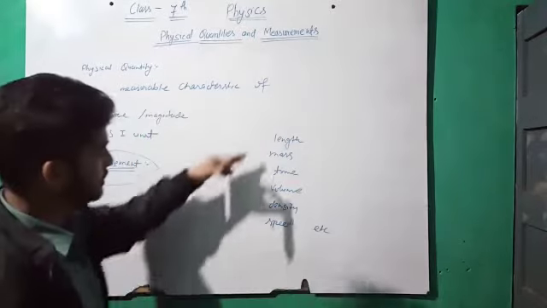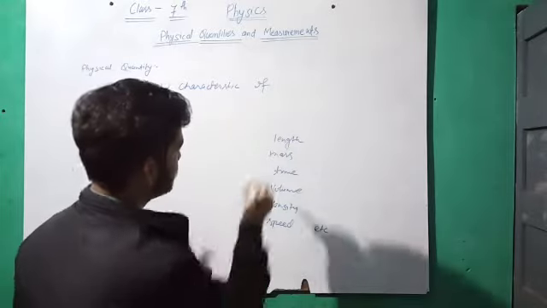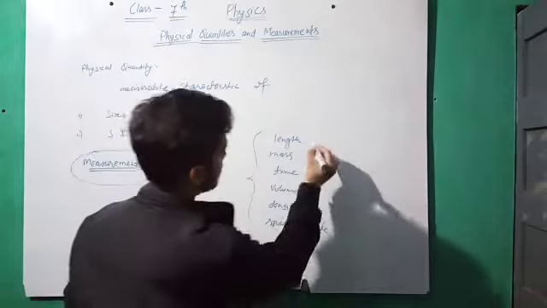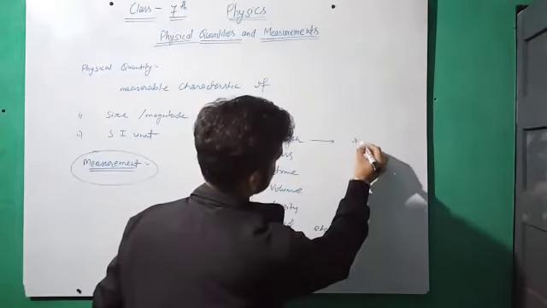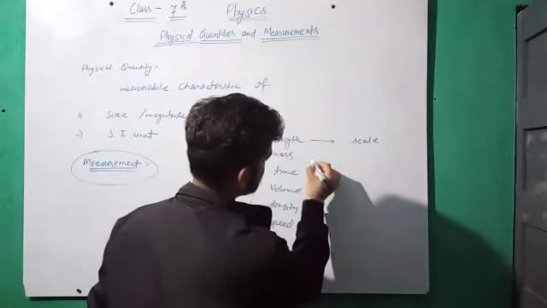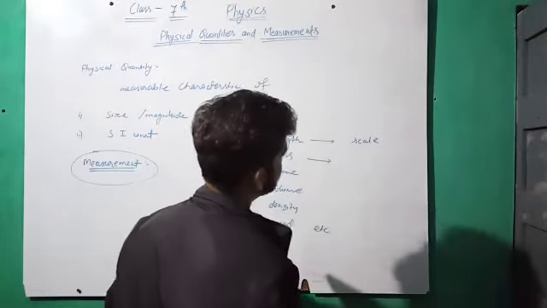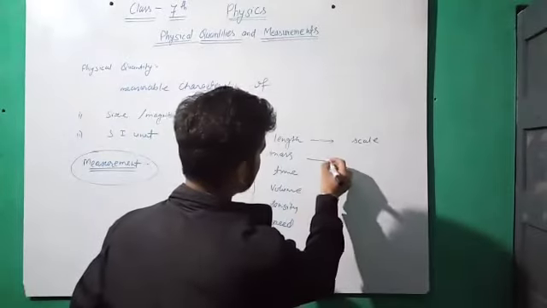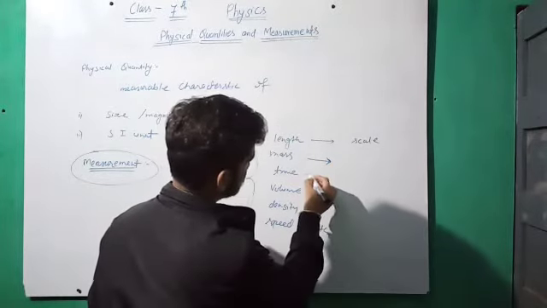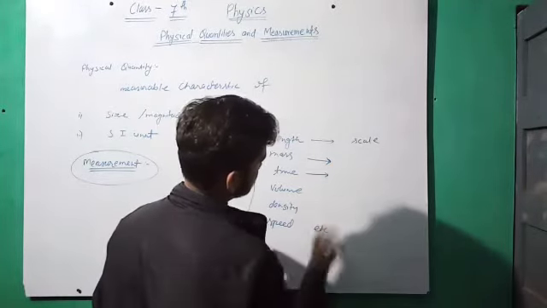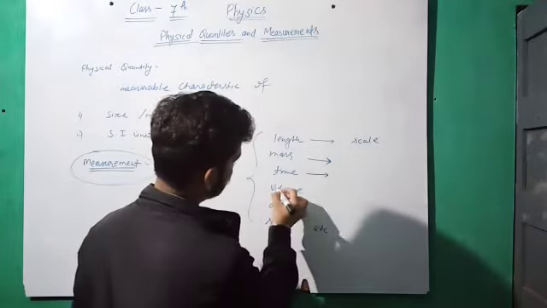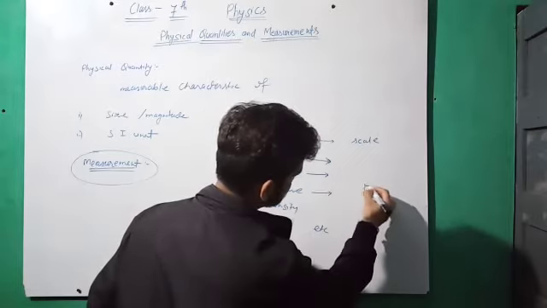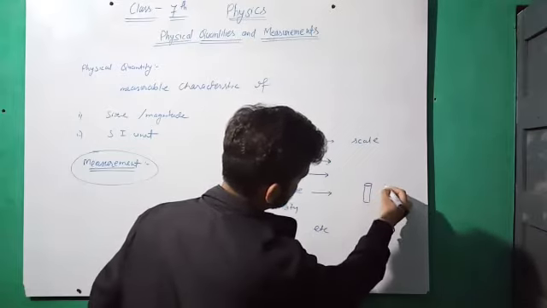To measure these quantities, we compare with some basic tools. Length is measured by the scale or ruler, mass by any physical balance, like a beam balance or electronic balance. Time is measured by the pendulum or clock, and volume is measured by different types of volumetric cylinders like this.